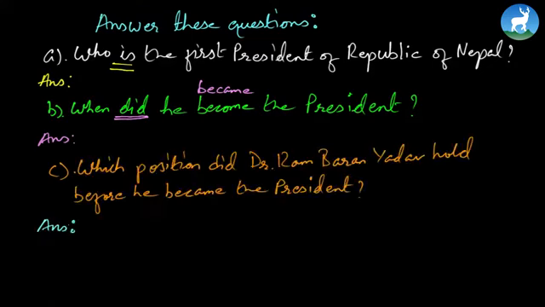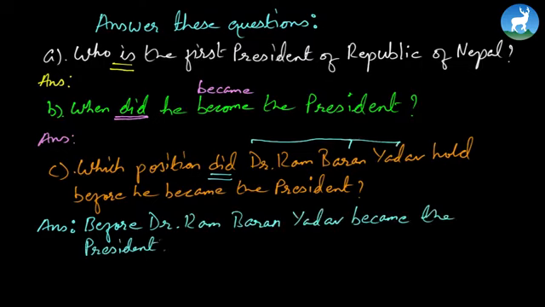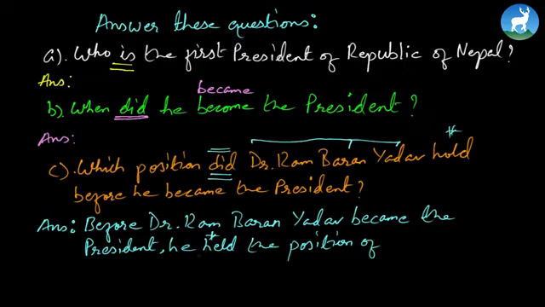Which position did Dr. Ram Baran Yadav hold before he became the president? Again, the answer is in the passage. Again, it's simple past, did, right? Now, if the question has given a full title here, that is Dr. Ram Baran Yadav, please make sure that you copy the whole thing. Before Dr. Ram Baran Yadav became the president, he held the position of, remember this hold, we take it to held, past tense, because the question here is asked in the past tense, did. You see this? So before Dr. Ram Baran Yadav became the president, he held the position of health minister.